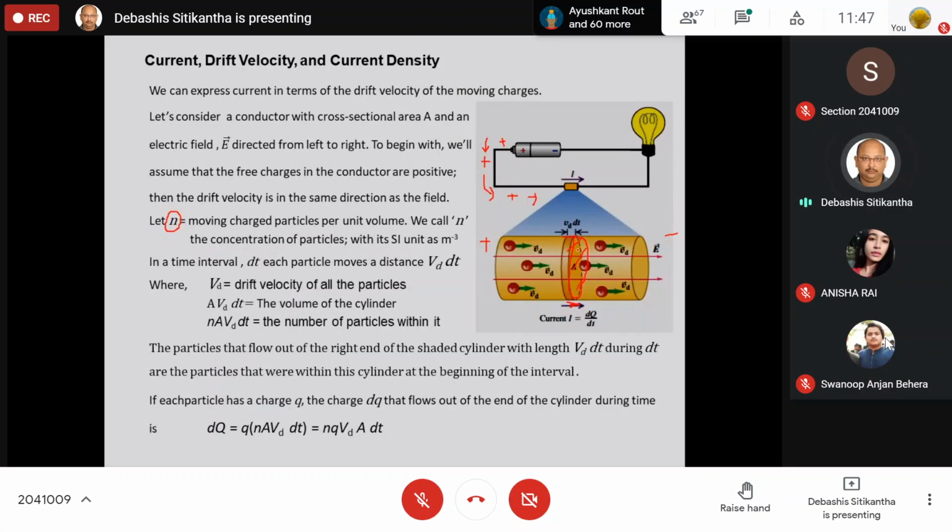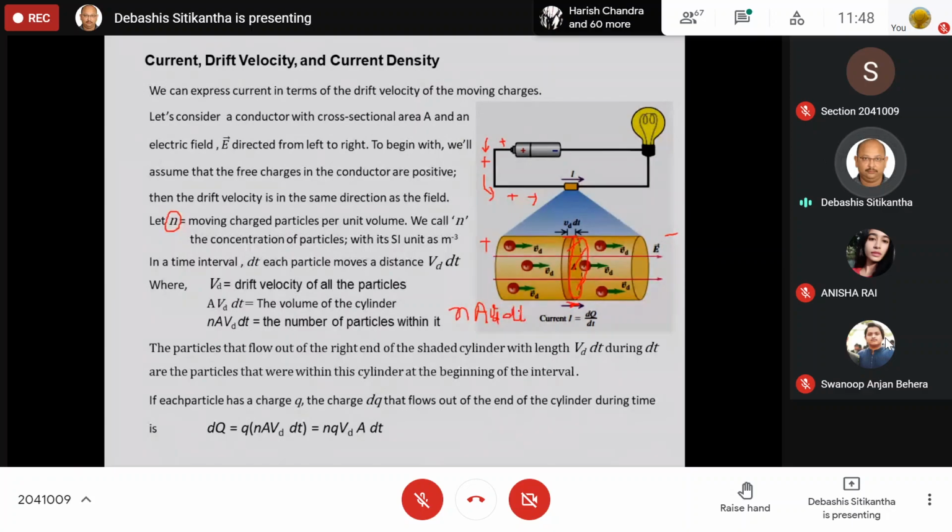It would be the total number of charges present in the unit volume multiplied by the volume of this small cylinder that we have considered. So n, the total number of particles per unit volume, multiplied with the volume is going to give you the total number of particles that have moved out of the surface in this time dt.